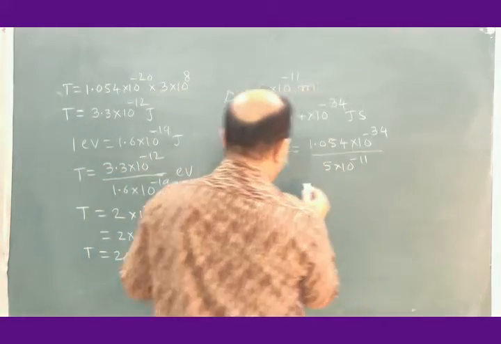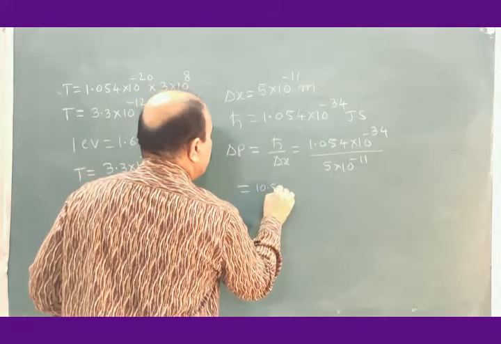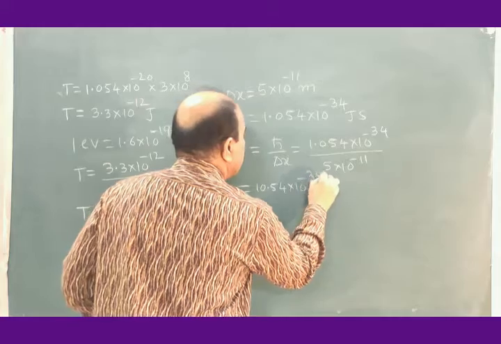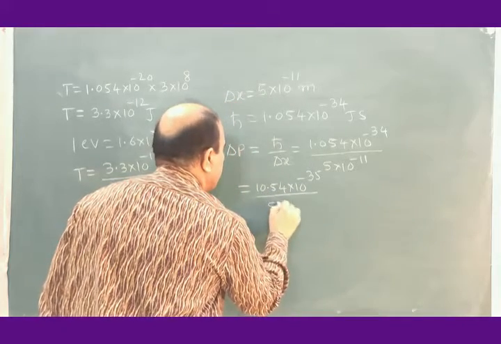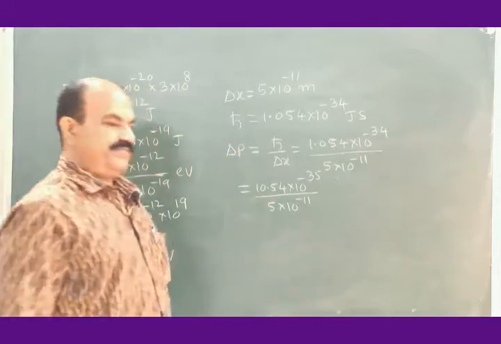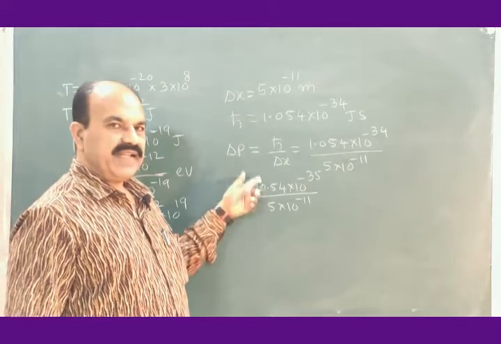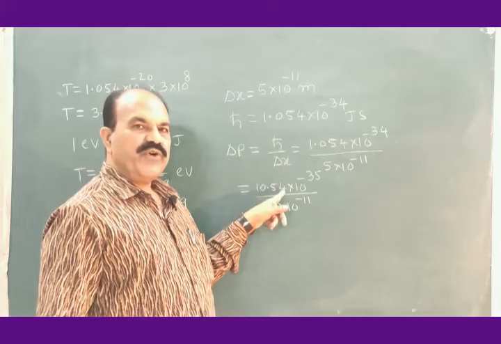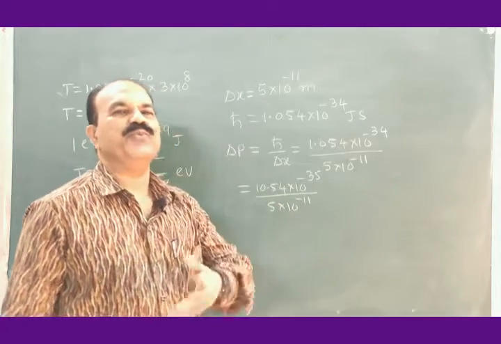This is 10.54 into 10 to the power minus 35 joule second divided by 5 into 10 to the power minus 11. 5 into 10, decimal point, 5 ones are 5, 5 is a 40, 2.18. Take it approximately 2.2.